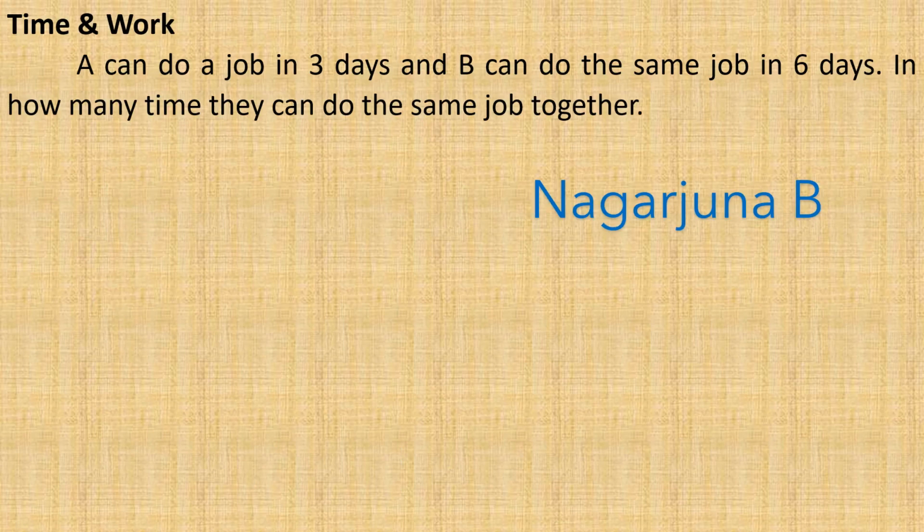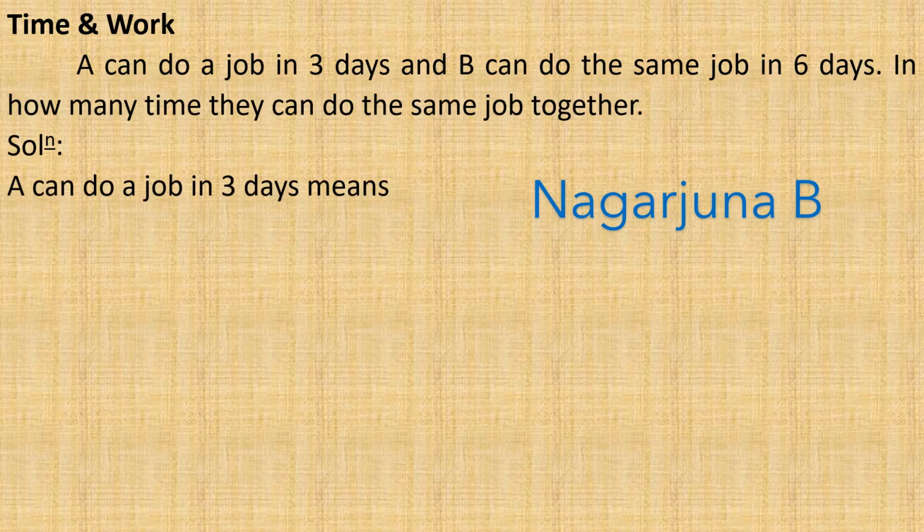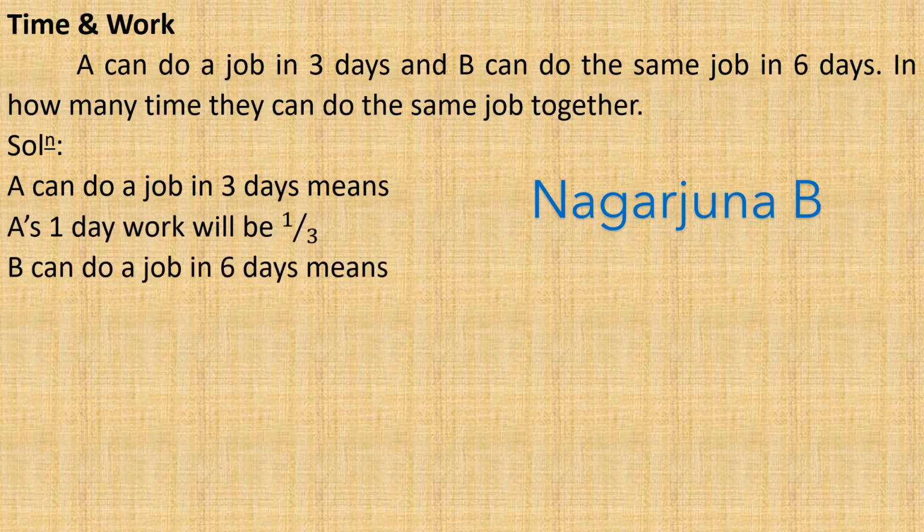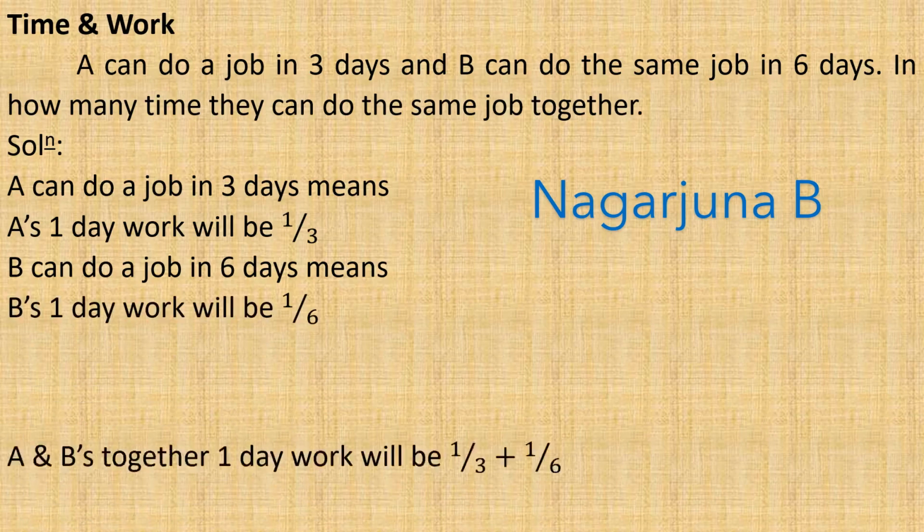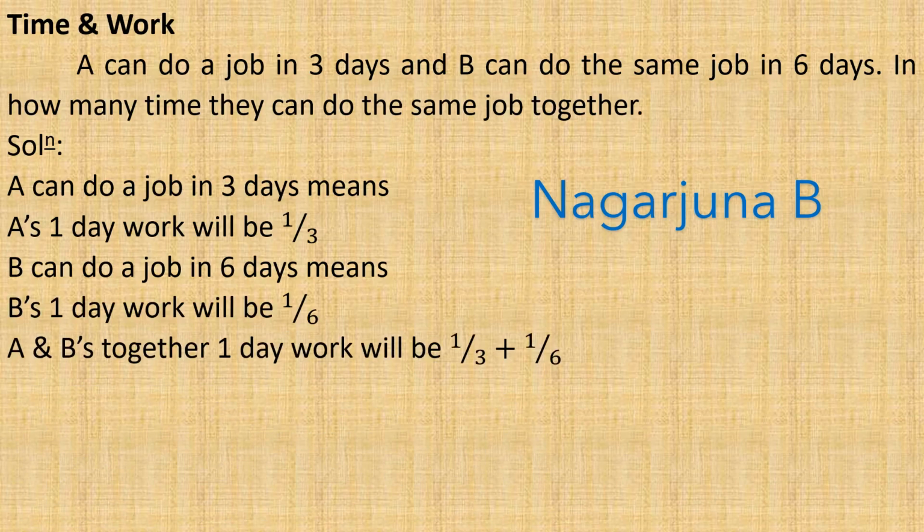In how many days can they do the same job together? So here the solution is: A can do a job in 3 days, means A's 1 day work will be 1 by 3. B can do a job in 6 days, means B's 1 day work will be 1 by 6. A and B together's 1 day work will be 1 by 3 plus 1 by 6.